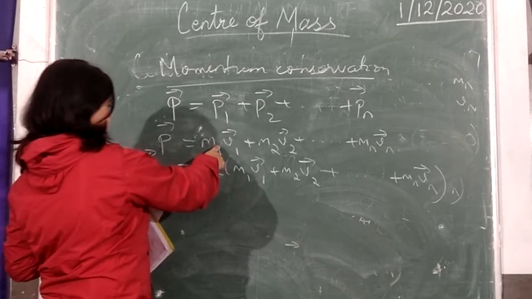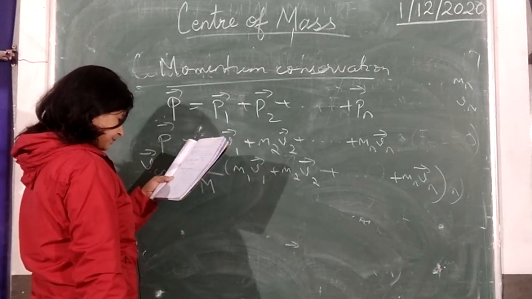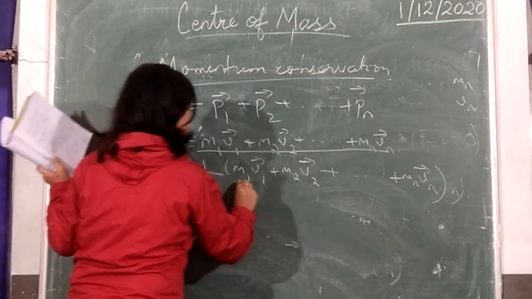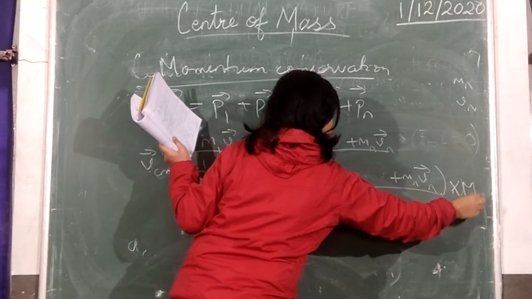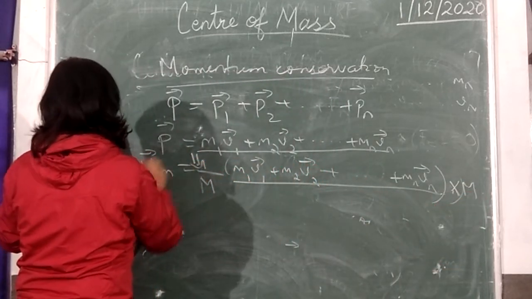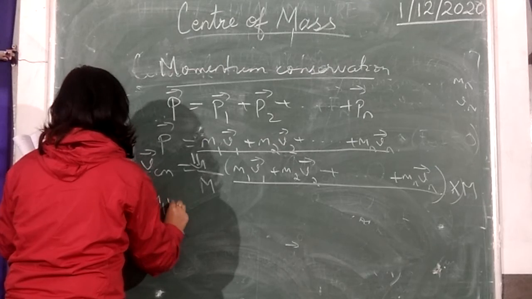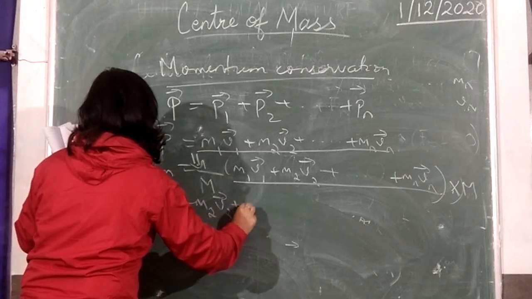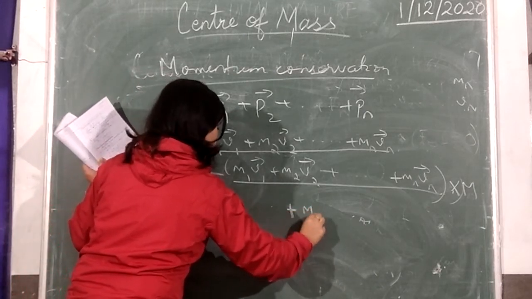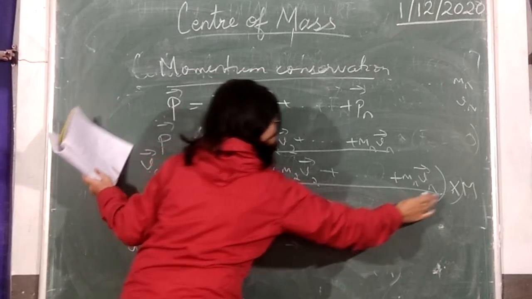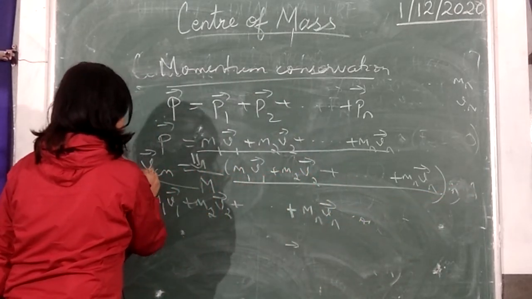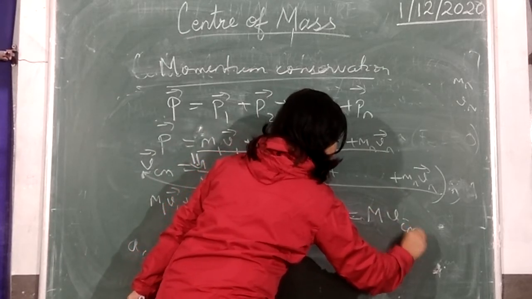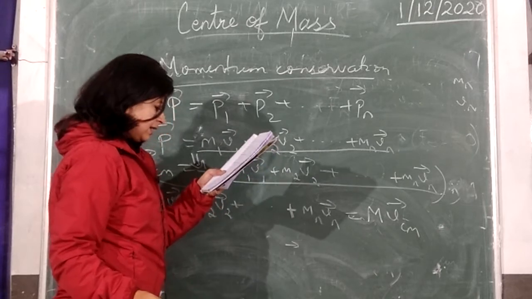Now what will this expression come out to be? This will be equal to this multiplied by M, isn't it? So you can write m1 v1 plus m2 v2 plus mn vn is equal to M into V_cm.